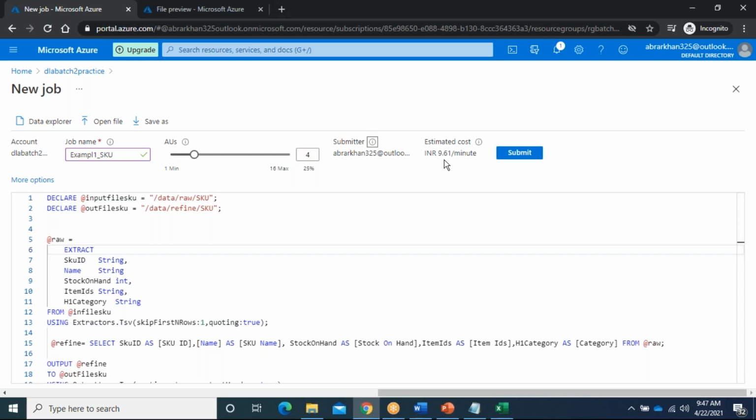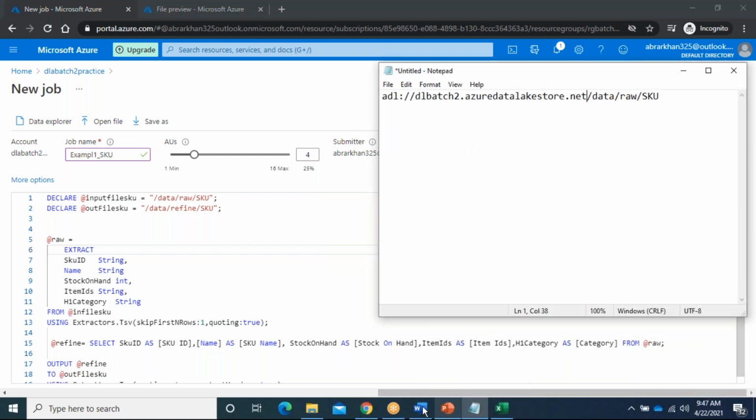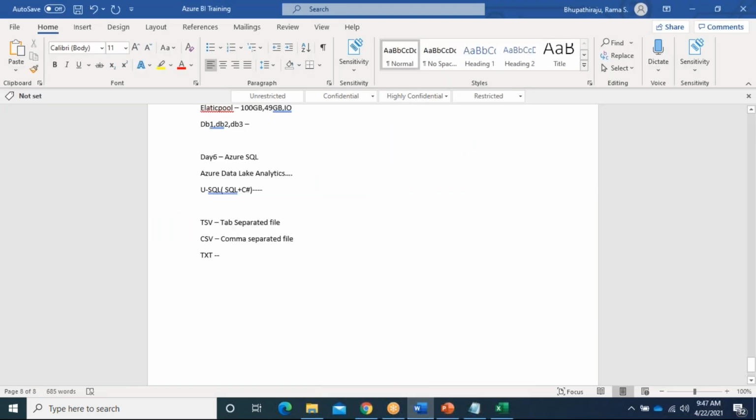But sometimes we need to process data parallelly. So for example, if you make it only 1 AU, it will run for 1 hour, or if you make it 10 AUs, for example, I will tell this scenario. Suppose you set the AU as 1, but the job is taking 60 minutes. How much will they charge? Maybe 60 into 2, 120 rupees.